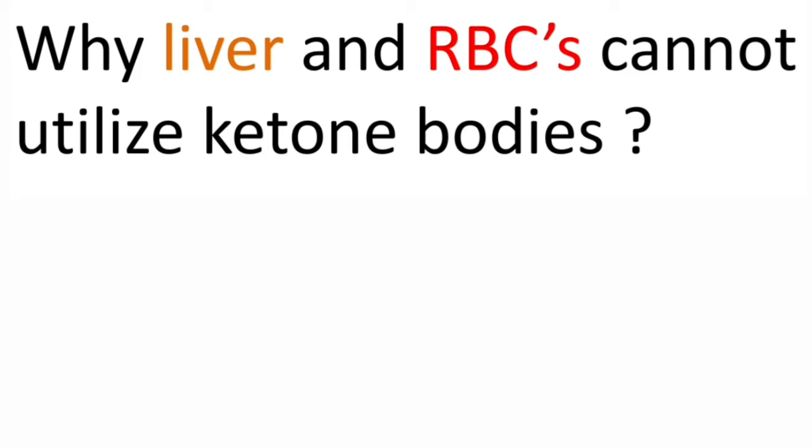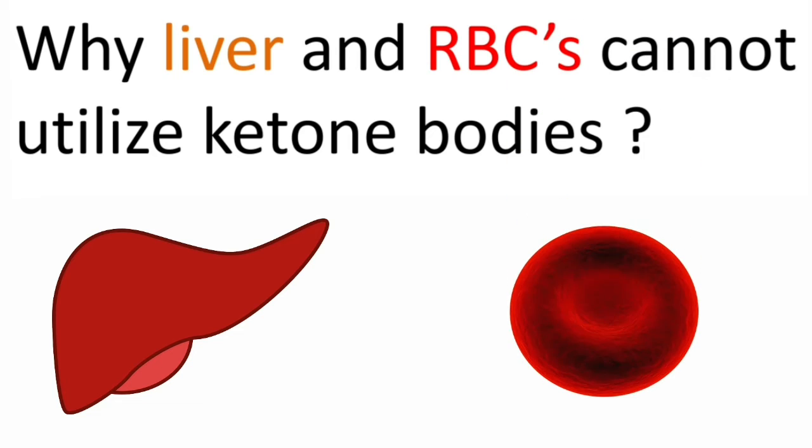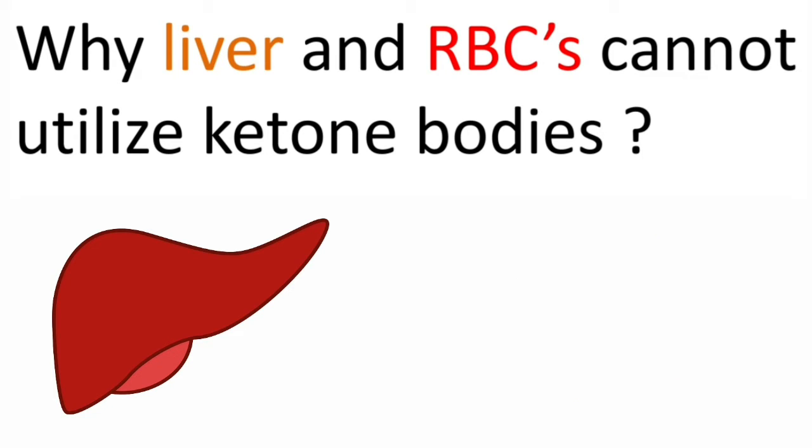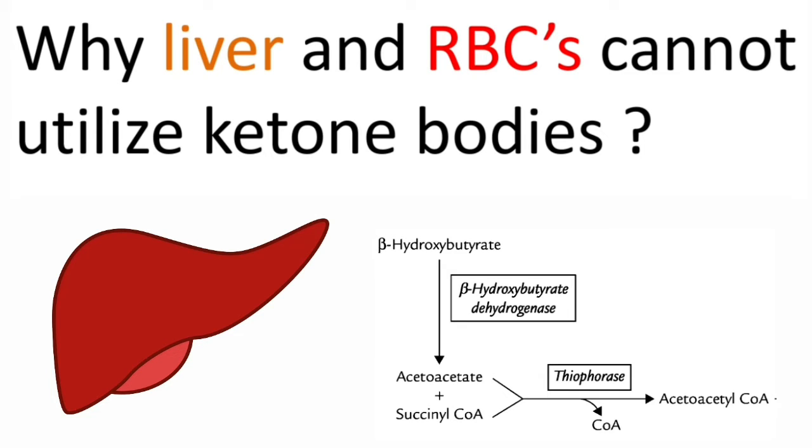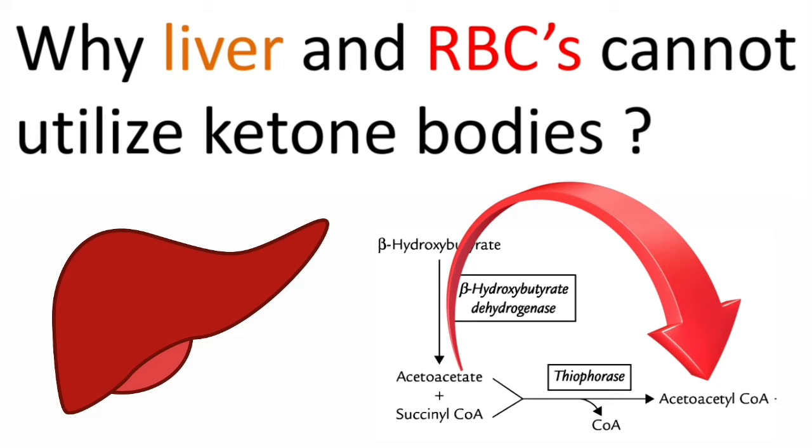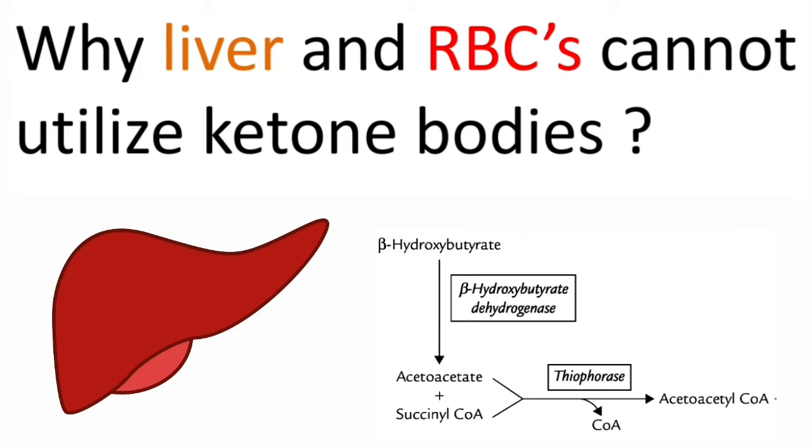All the peripheral tissues can utilize ketone bodies as a source of energy, but liver and RBCs cannot utilize ketone bodies. Now coming to the reason, liver cannot utilize ketone bodies even though ketone bodies are synthesized in the liver. The reason for this is there is one enzyme called thiophorase which is required for the conversion of acetoacetate to acetoacetyl-CoA. This particular enzyme thiophorase is not present in the liver. So as the liver lacks this thiophorase, liver cannot utilize the ketone bodies.